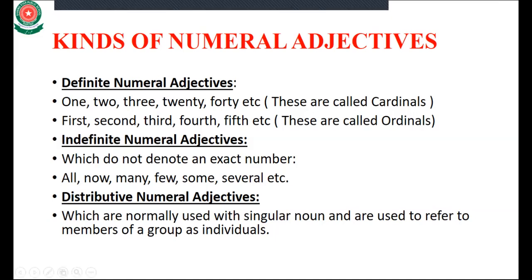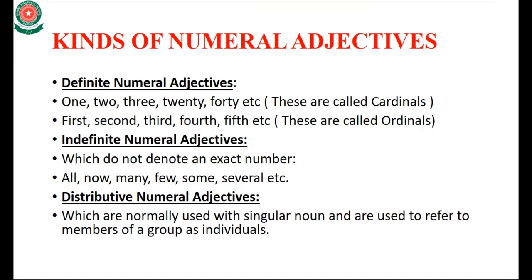These are called the ordinals. Okay, and next is indefinite numeral adjective. In indefinite numeral adjective, it does not give an exact number, like many, few, some. All, no, many, few, some, several, it is that.